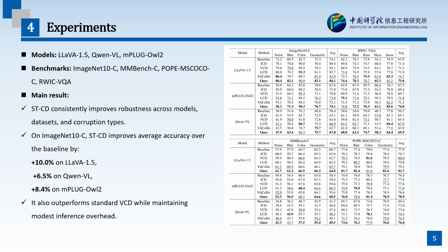We evaluate STCD on three representative LVLMs and four robustness benchmarks. These benchmarks cover both synthetic corruptions and real-world image degradations. The main result is that STCD consistently improves robustness across different models, data sizes, and corruption types. It also outperforms standard visual contrastive decoding while maintaining only modest inference overhead. These results show that explicitly modeling shape-texture-related failures provides a practical way to improve LVLM robustness.